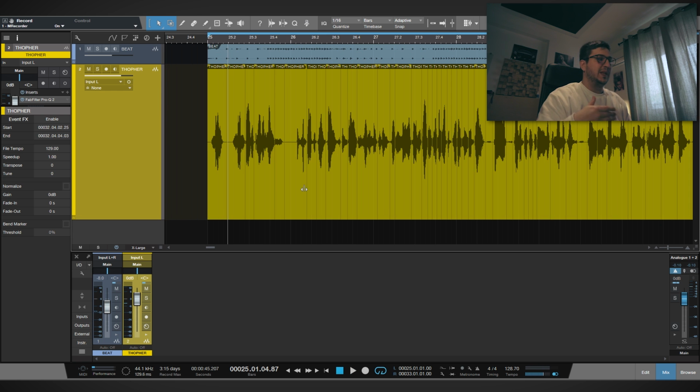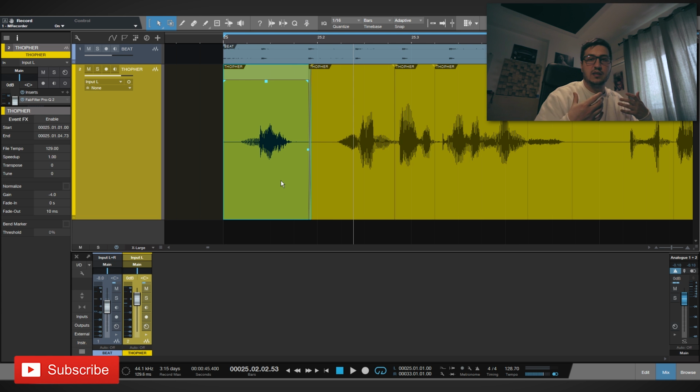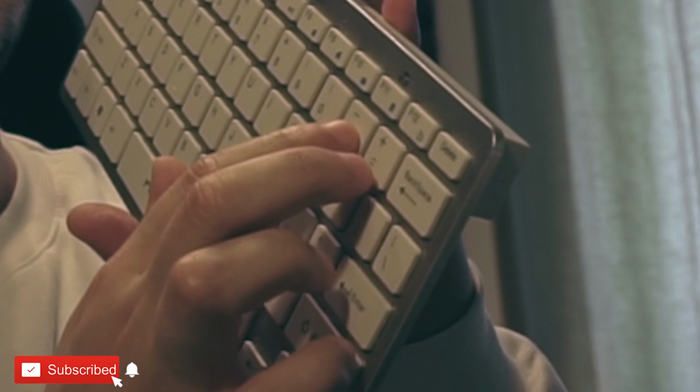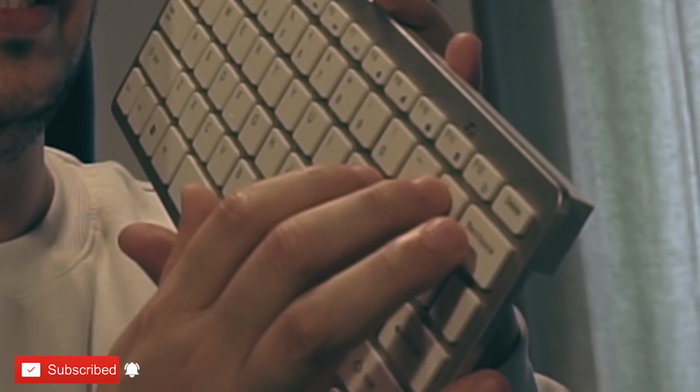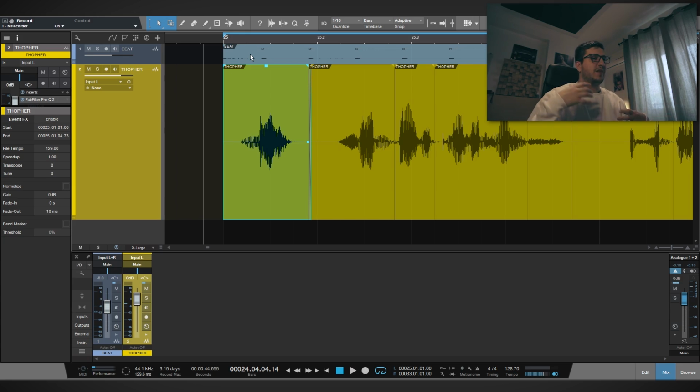After you have split the vocals into events based on words and syllables, adjust the gain so that everything is consistent. You can do this by using the mouse, or you can do it like me using shortcuts. The plus and the minus is gain up, gain down by 1 dB. From this point, you have to listen for words that you cannot hear or you cannot understand the lyrics and increase the gain just a touch.